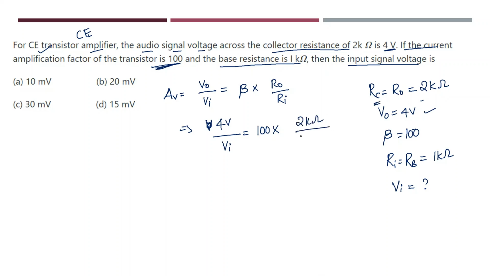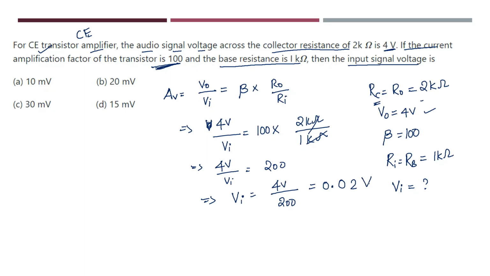And input resistance is 1 kilo ohm. So I get 4 volt by input voltage equals 200. From this, input voltage equals 4 volt by 200. If you solve this, you will get the answer as 0.02 volts.